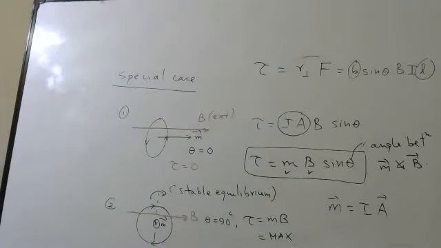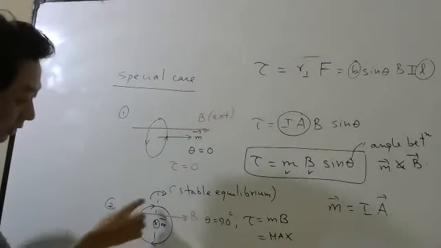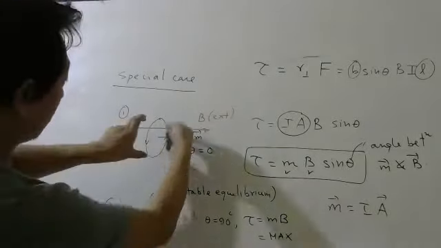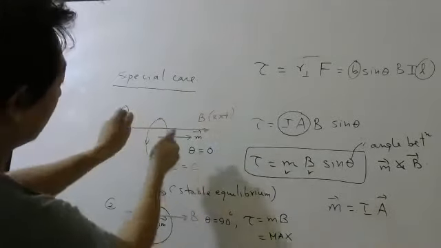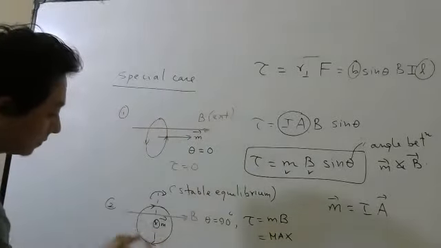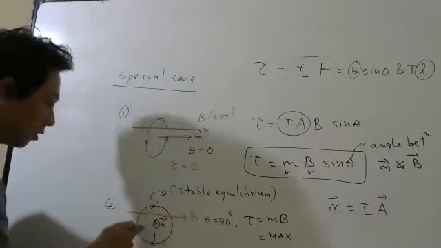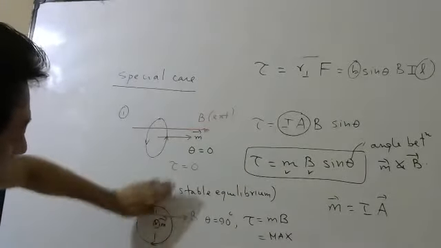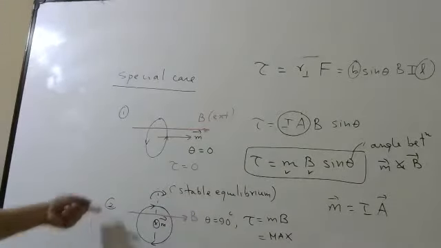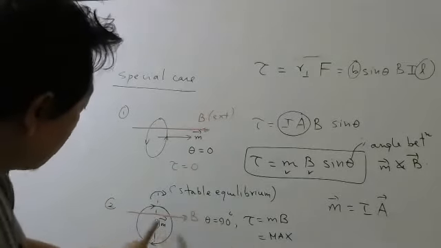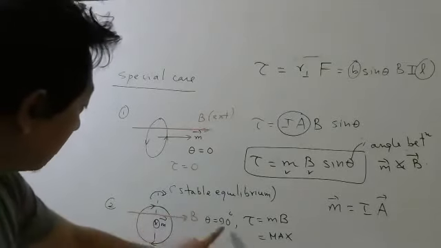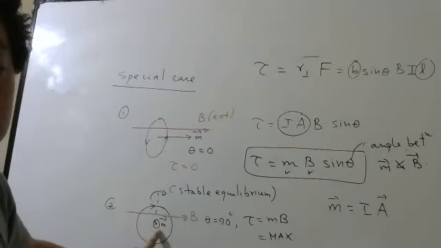Write down. What I did here is, before, the coil was kept like this, so the magnetic moment was here. Then I rotate this and keep it this way. The magnetic moment is always perpendicular to the plane. If the magnetic field is parallel to the plane, it will be perpendicular to the magnetic moment.